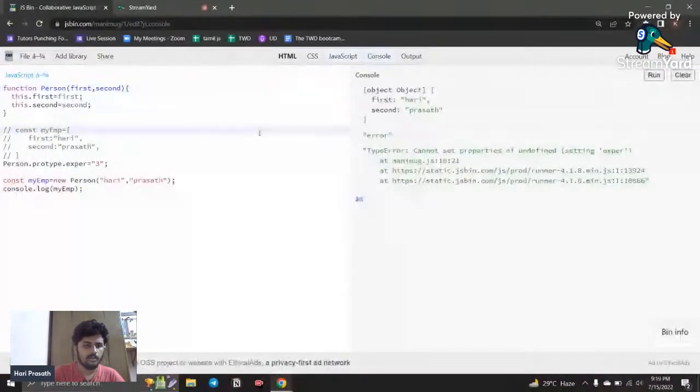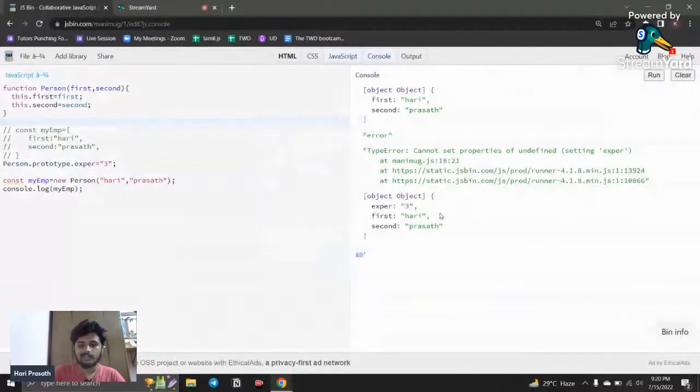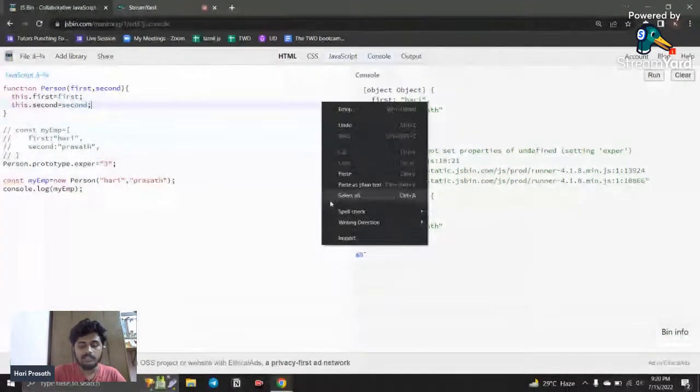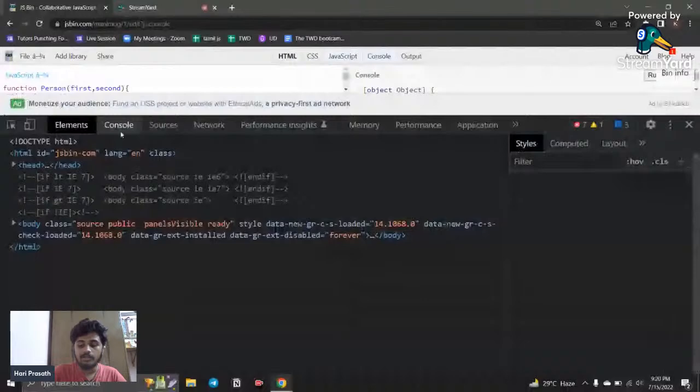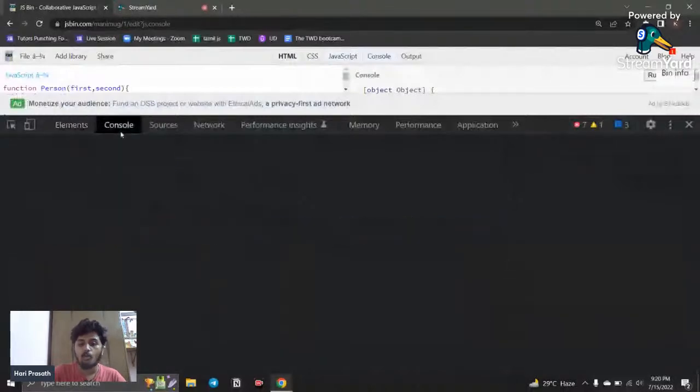It shows some error, prototype. Okay, I run this again and it will be added, and you can see where it is added. You can see an object is created with the experience, but where it is added is very important. It is not added in the object, it is added in the prototype itself.